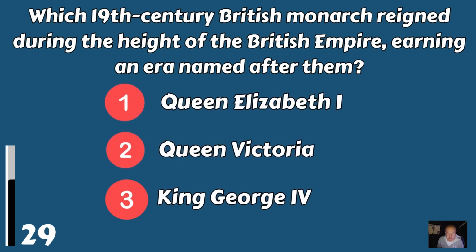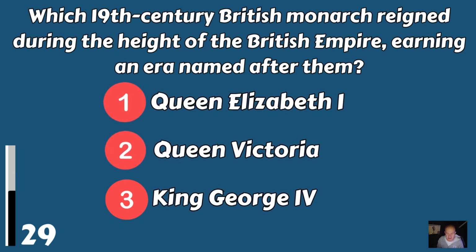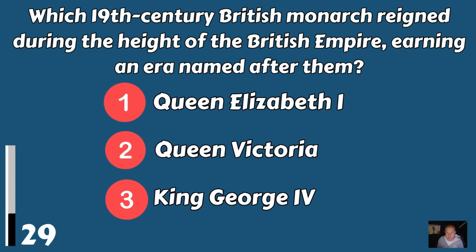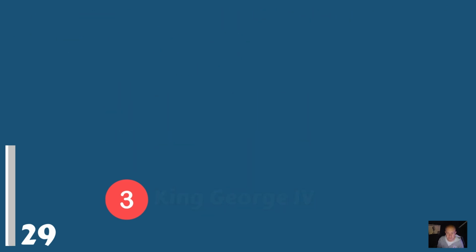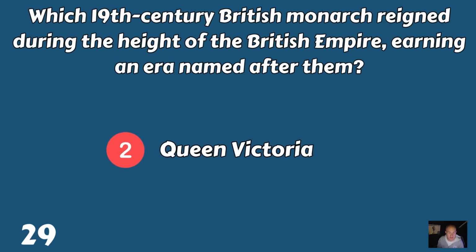Which 19th century British monarch reigned during the height of the British Empire, earning an era named after them? Queen Elizabeth I, Queen Victoria, or was it King George IV? It was Queen Victoria.